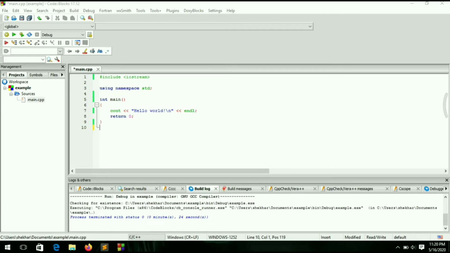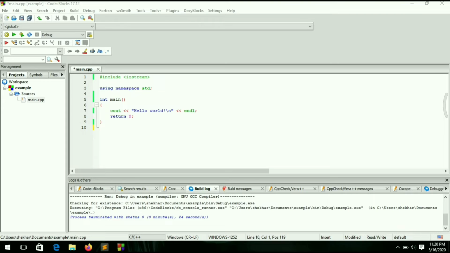A preprocessor executes before the execution of the main program. This is the main code of this hello world program, and before this line will execute, this will execute. Why? Because this is a preprocessor.